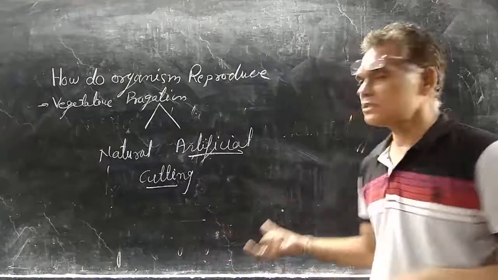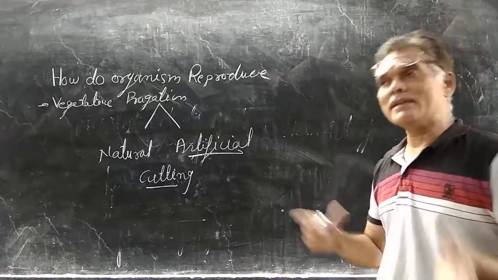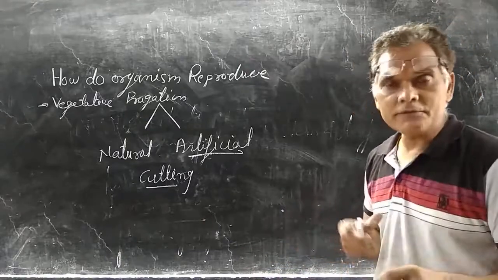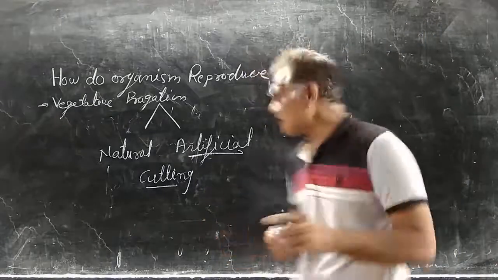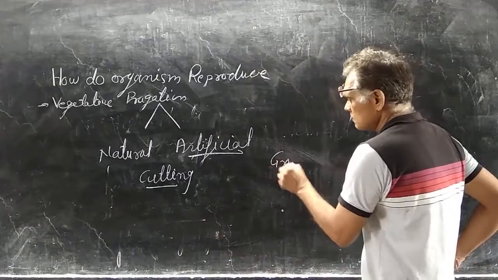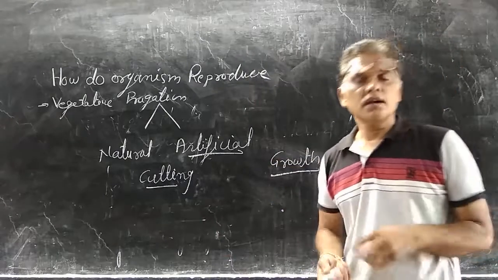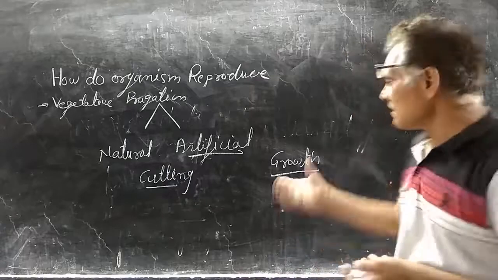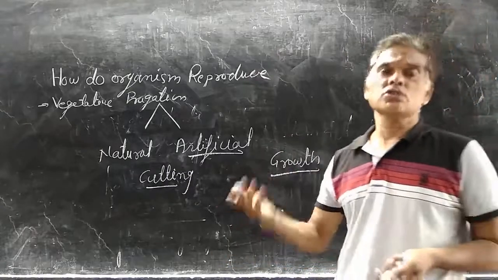Any portion can be used. Initially that portion of the plant is cut and treated with growth hormones. What are growth hormones? Growth hormones are chemicals which promote the growth of the plant.